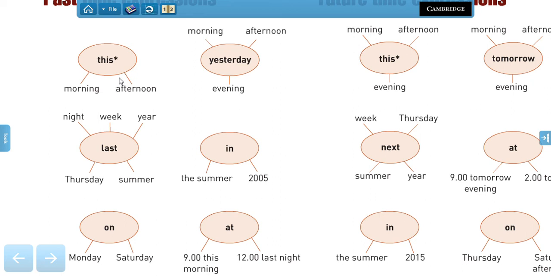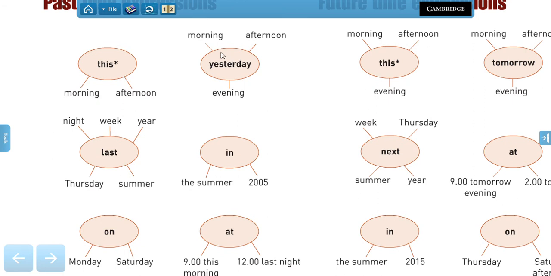Now, you can say yesterday morning, yesterday afternoon, or yesterday evening. You don't say last morning or last afternoon. Esa expresión no existe. Usamos yesterday morning or yesterday afternoon.